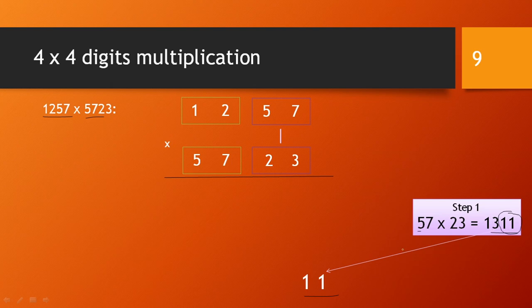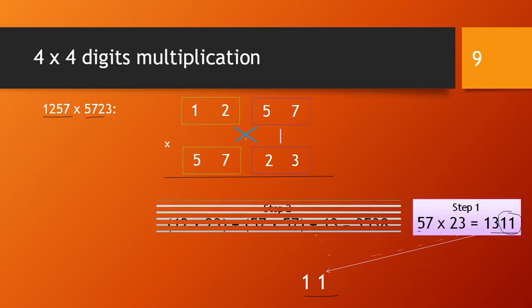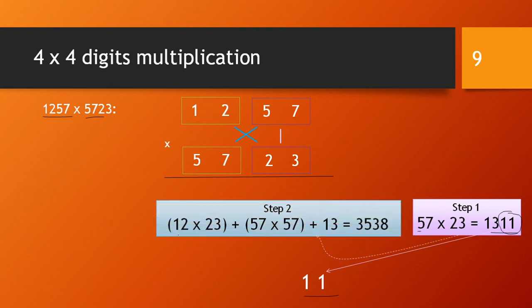So what is your step 2? Step 2 is cross multiplication and addition. So that is 12 into 23 and 57 into 57. So step 2, that is 12 into 23 plus 57 into 57 plus 13, and we get the result 3538. Again from this 3538 we have to keep 38 as it is, and 35 will be carried out to step 3 addition.